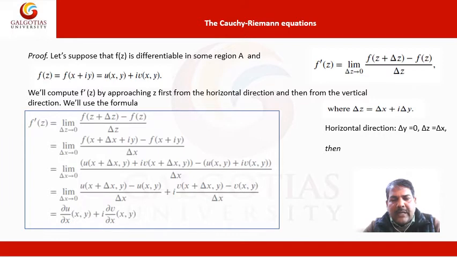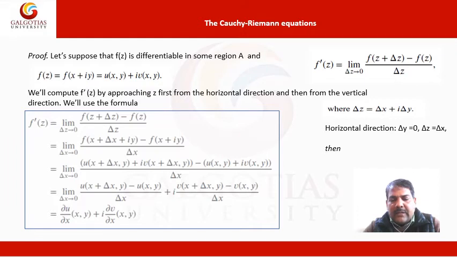This can also be written as the limit as Δx tends to 0, as Δz equals Δx, of [f(x + Δx + iy) − f(x + iy)] divided by Δx. This is also equal to the limit as Δx tends to 0 of [u(x + Δx, y) + i v(x + Δx, y) − u(x, y) − i v(x, y)] divided by Δx.